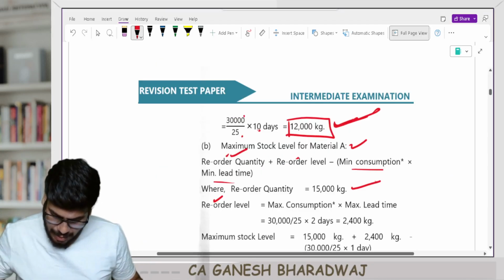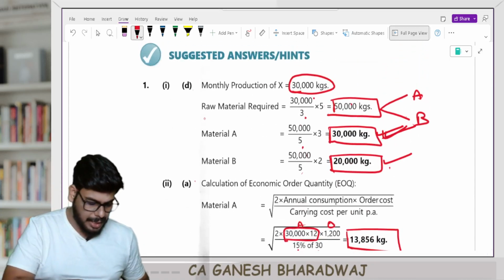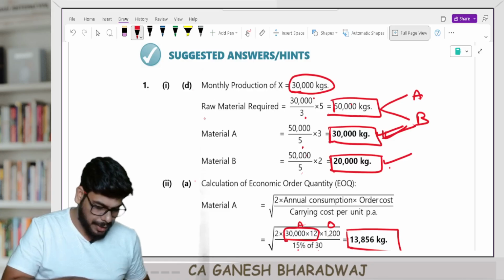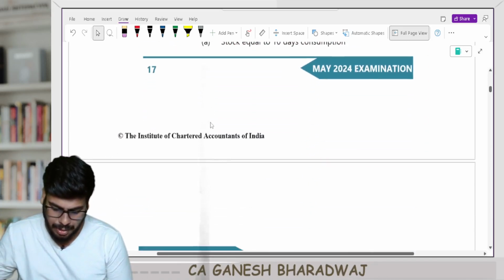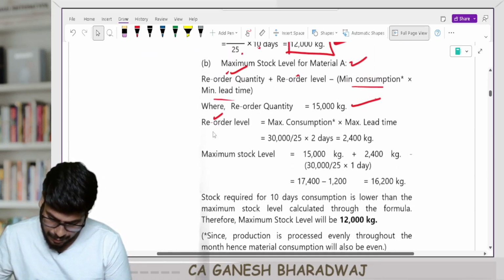In a month, I consume a total of 30,000 kgs of raw material A. So 30,000 is for 25 days. In a day, how much am I going to consume? 1200 kgs. Are you clear with this, guys? So in this case, this is what it is going to be.